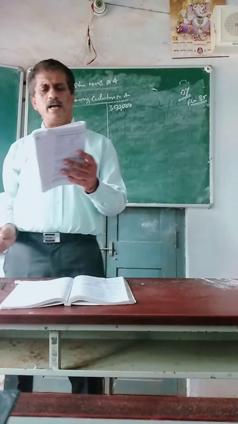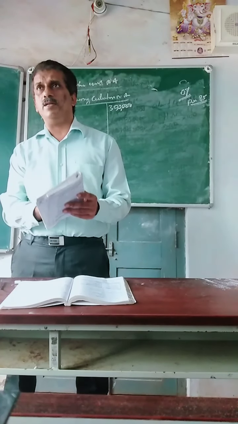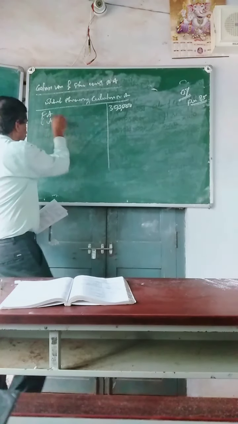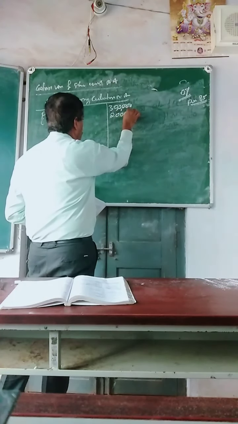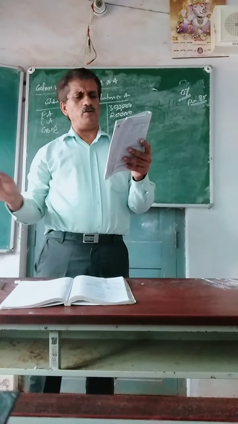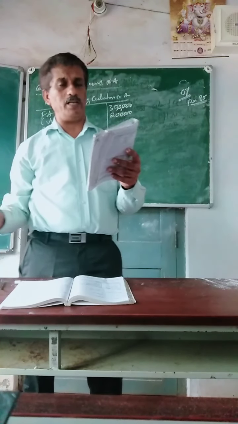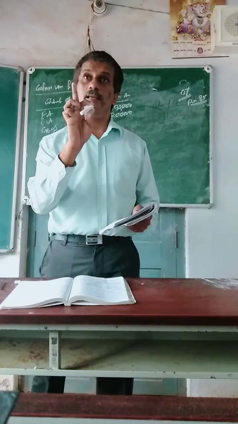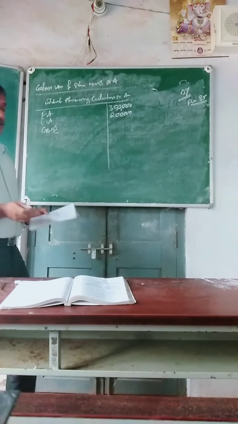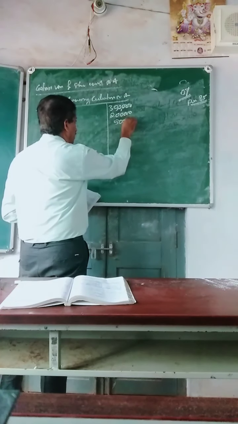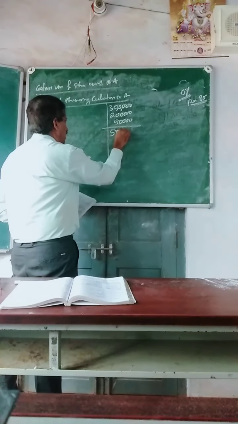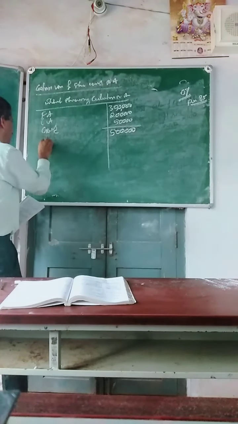Thereafter, current assets. Nothing is mentioned in the problem, so as it is, we write 2 lakh. Then goodwill. In this particular problem it is clearly mentioned that goodwill is valued at 50,000. If it is given, that should be taken; otherwise, what is given in the balance sheet should be taken. So it should be 50,000. Total should be 6 lakhs.